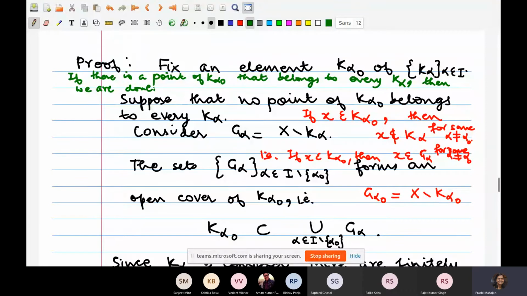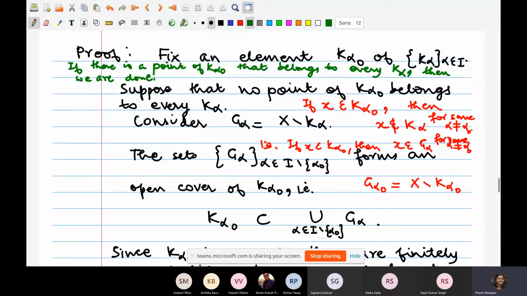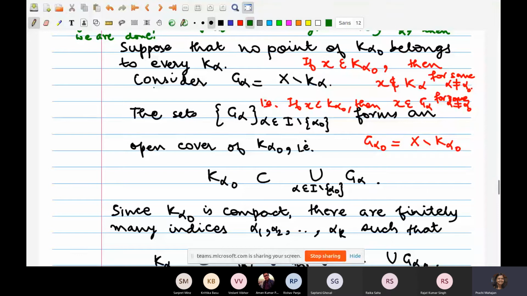So now let's look at the complements of K alpha. I'm calling them the sets G alpha, right? Now the claim is that under this supposition, these sets G alpha, leaving out the indexing element, so considering all alpha different from alpha naught, form an open cover of K alpha naught. G alpha naught is the complement of K alpha naught, so there is no way G alpha naught can be in the open cover of K alpha naught, right? But K alpha naught is contained in the union of G alphas for all alphas distinct from alpha naught.